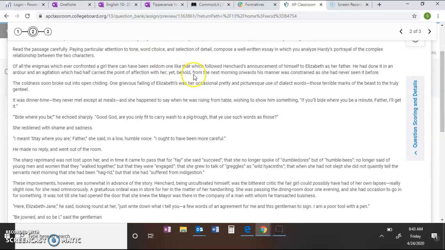So it kind of sounds like they kind of knew each other a little bit somehow before all of this went down, before he announced that he was the father. It wasn't super affectionate, but more than he had been before. But the next morning, his manner was constrained as she had never seen it before. So he changes. Telling her that he is her father has somehow changed their relationship. The coldness, so it goes from somewhat a little bit of affection to constrained, no affection at all.